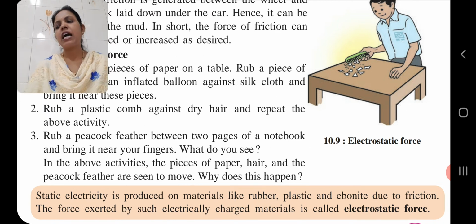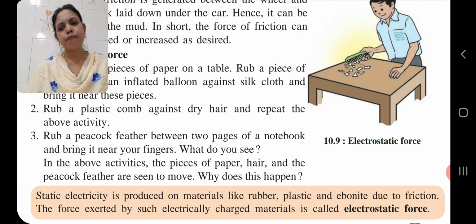So children, related to this, we will give an example. Try to bring a rubber balloon near dry hair. What will we observe? We can see that the hair tries to stick to the balloon. Now, bring this balloon that you have rubbed on your hair close to bits of dry paper.